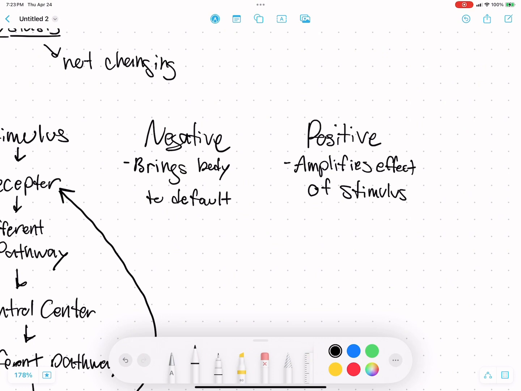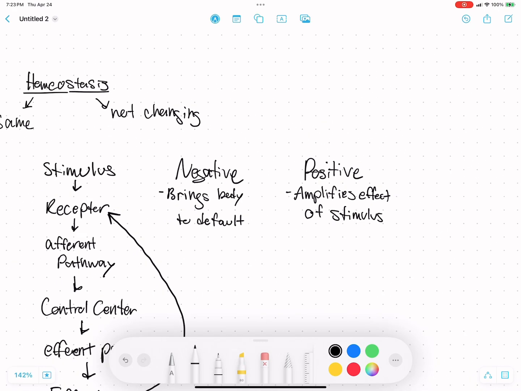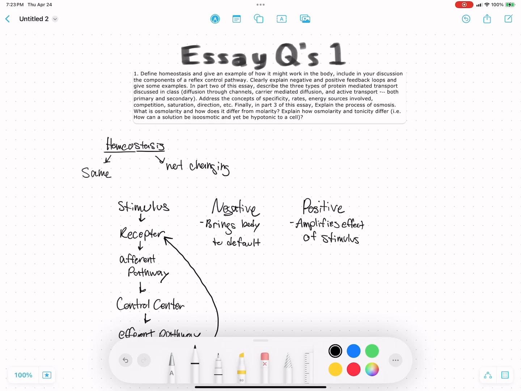And so there is also something called a feed-forward mechanism, and that is when the system is anticipating a response. So it kind of gears itself up in anticipation. It's just like you're talking to your friend and there's this cool restaurant they want to go to that sounds really good, and your body is needing food. And so in anticipation of eating food soon, you're going to start salivating and producing those salivary digestive enzymes in anticipation of eating. And that is feedback systems.